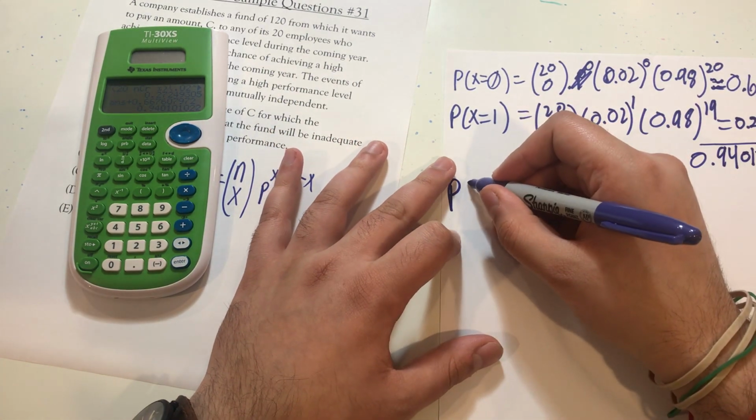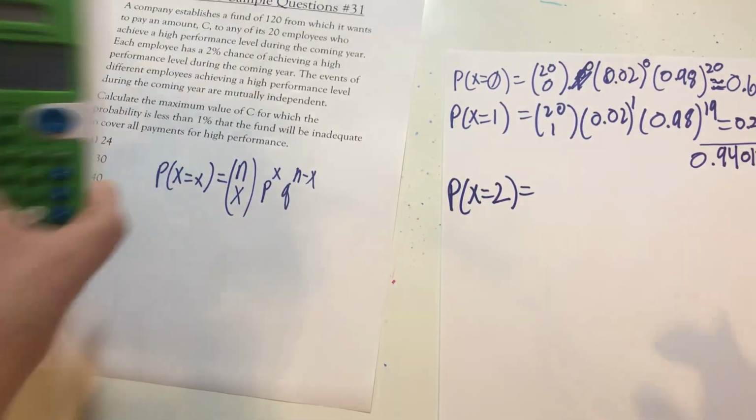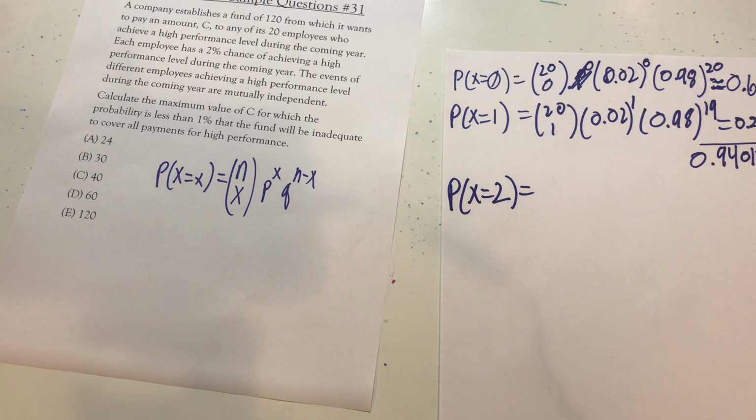So now the probability of getting x equal to 2. I compute the exact same probability.